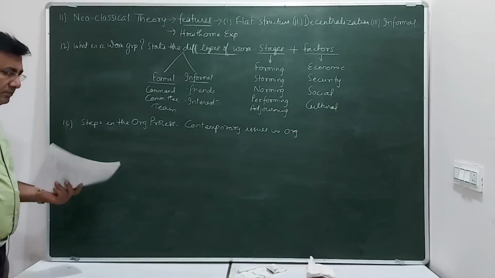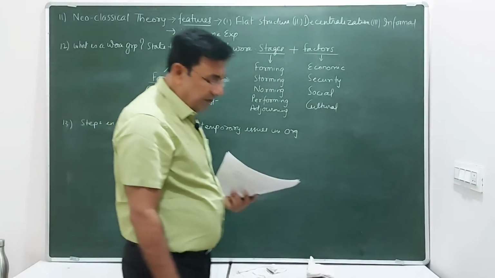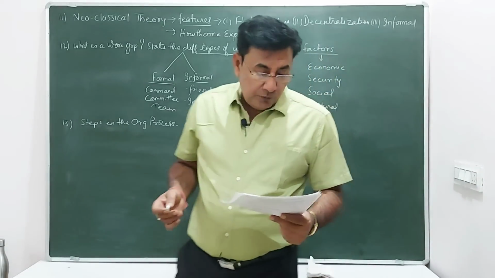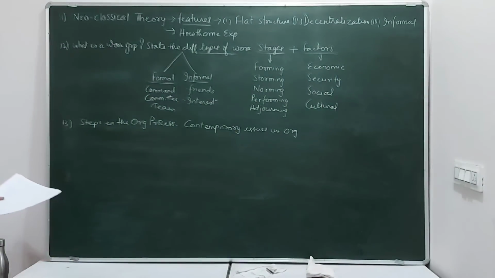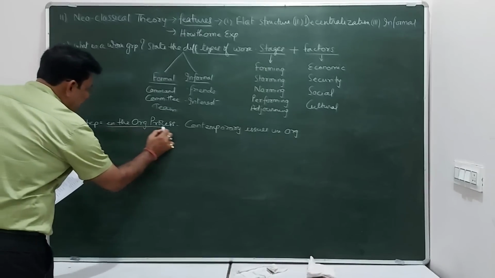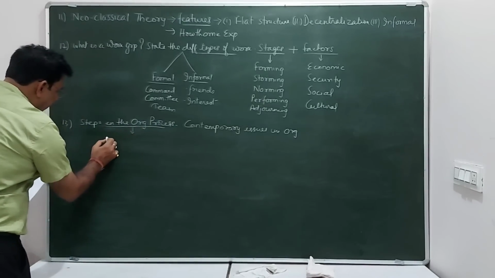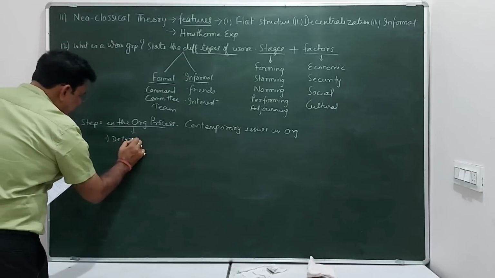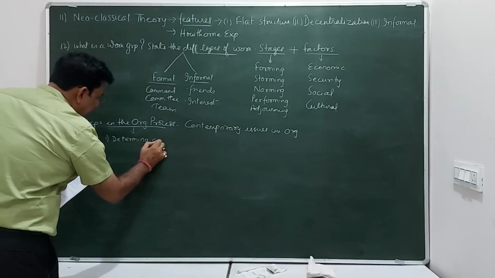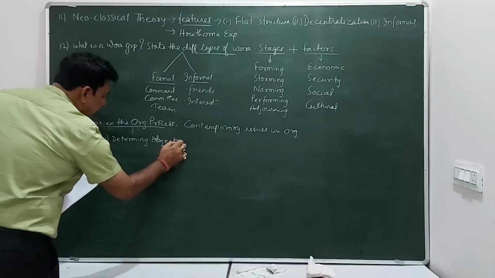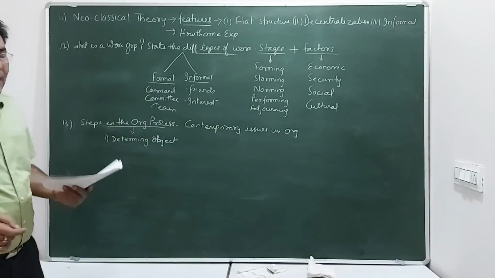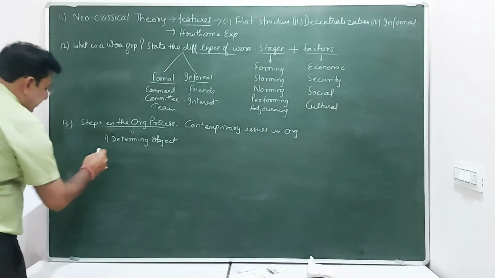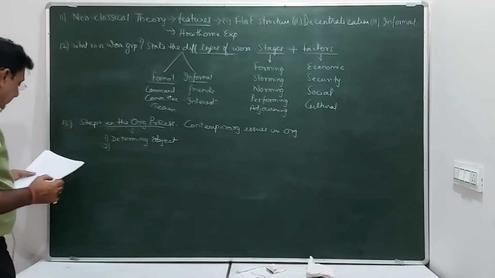Now when we are organizing, when we are forming an organization, what are the different steps we follow? So basically 5 steps are there in this organization process. The first step is determining the objectives. First, you will determine what to do. What is your object? What is your aim? What is the task that you are going to achieve? Okay, so that is called determining the objectives of the organization or the task.